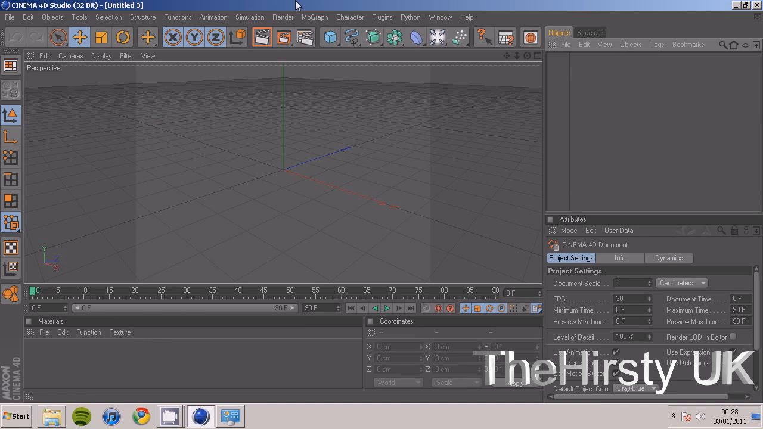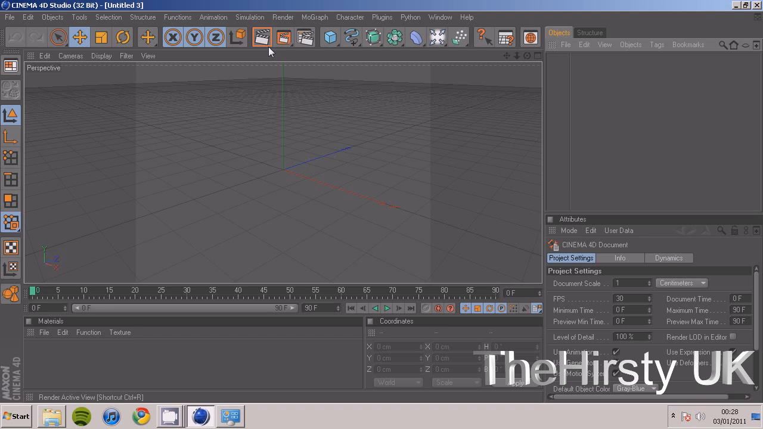Anyway, hello, TheHirsty UK here, and I thought I'd make a quick tutorial on how to make a sound effector, which you can click the annotation on the screen now to go and see either one of two examples that I have on my channel.